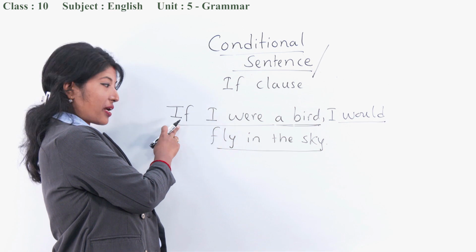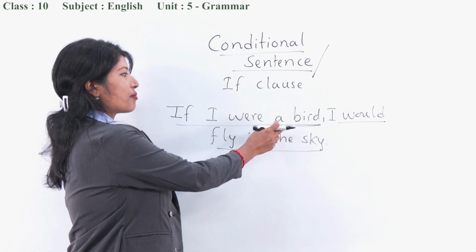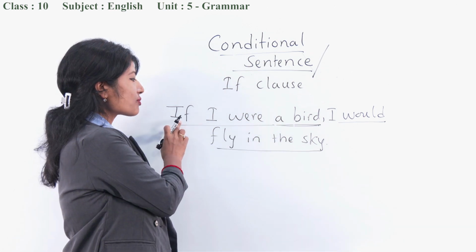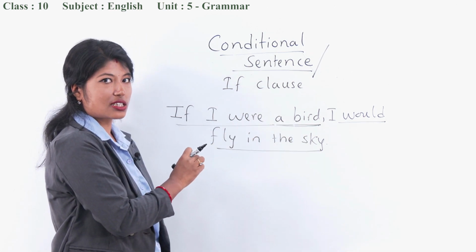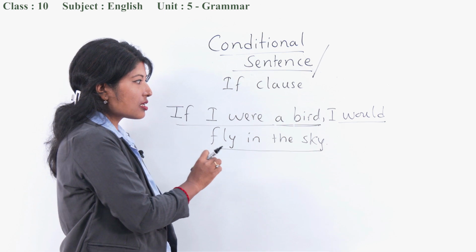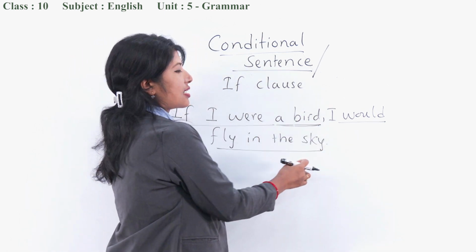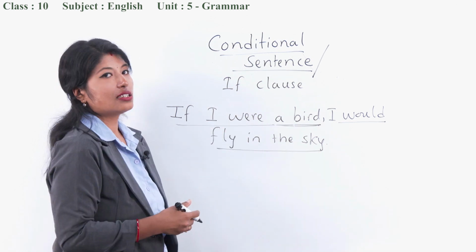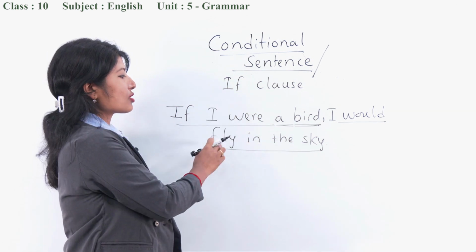One is dependent, right? If I were a bird, what? It is not clear. That's why this one is a dependent clause. I would fly in the sky. This is an independent clause. So we have two clauses in a conditional sentence, the if clause.